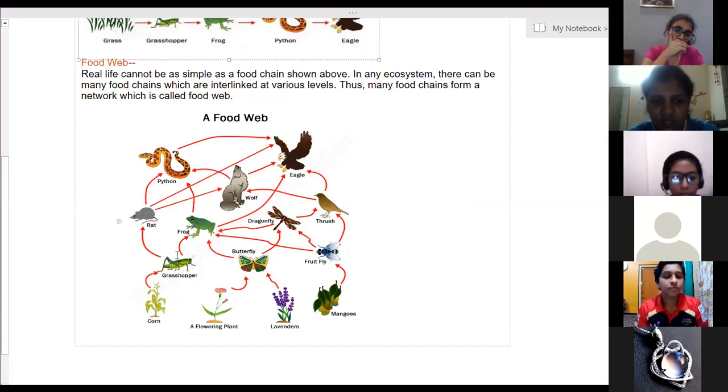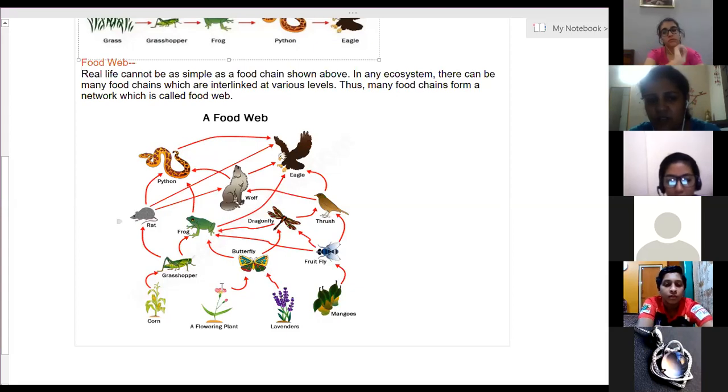You can see corn, grasshopper eaten by the rat, rat is eaten by the python, python is eaten by the eagle. If this is not possible, then corn eaten by the grasshopper, grasshopper can be eaten up by the frog, frog is eaten by the snake, snake is eaten by the eagle. Even here you can go through, if the frog won't get grasshopper, it will start eating butterfly. So from the flowers, butterfly survives, butterfly is eaten by the frog, frog is either eaten by the snake or it is eaten by the eagle directly.